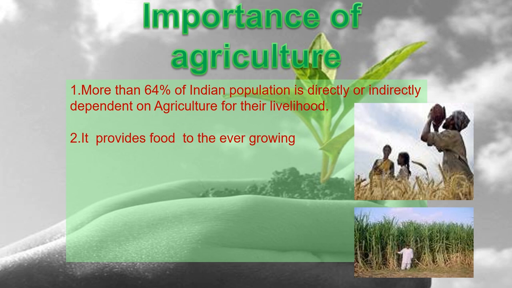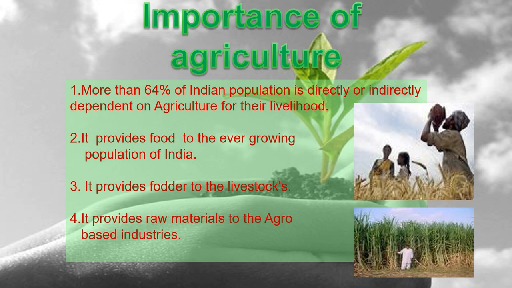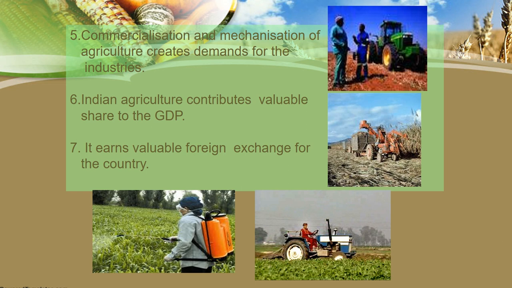It provides food to the ever growing population of India. It provides fodder to the livestock. It provides raw materials to the agro-based industries. For example, sugar is an agro-based industry, so it provides sugarcane. Commercialization and mechanization of agriculture creates demand for the industries.